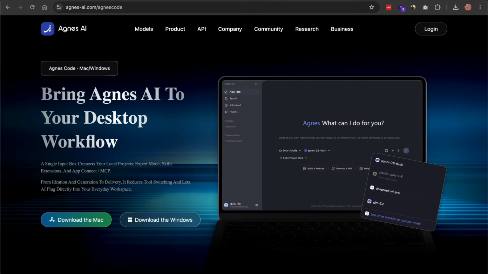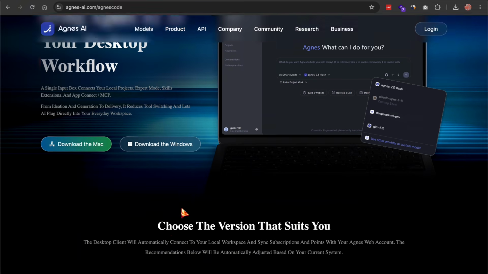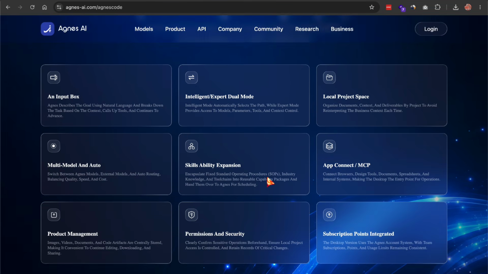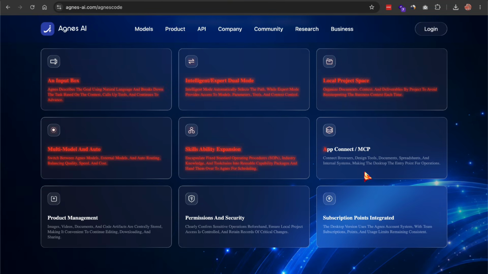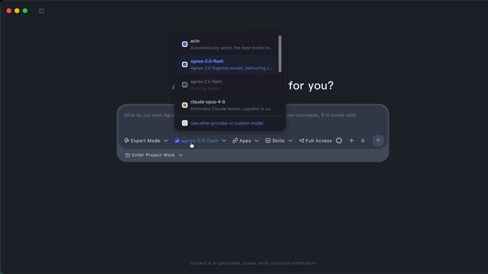There's also a desktop app called Agnes Code. It's kind of like Claude Code, but with a GUI instead of a terminal. You point it at a project folder, type what you want in plain English, and it works directly inside your real files. It reads the project structure, edits across multiple files, runs commands, and saves everything to the project instead of dumping code into a chat window you have to copy from. There's a smart mode toggle, a model picker, and support for skills, so you can invoke custom instructions with a $ sign, reference files with the @ symbol, and run commands with a /. The new 2.5 Flash model is set to go live inside this app first when the rollout starts.